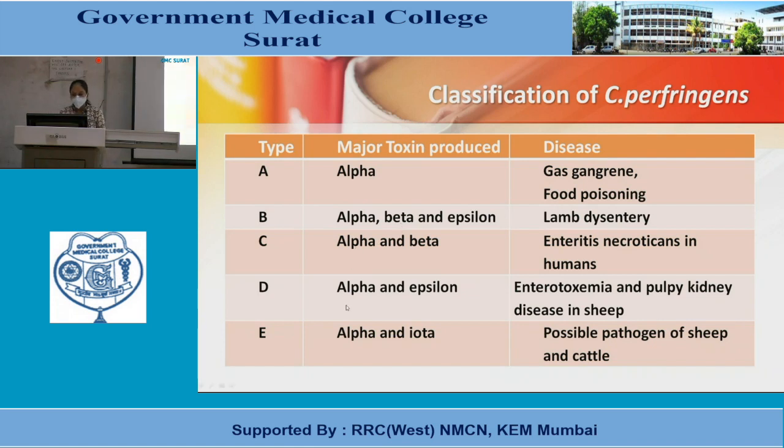Type D produces alpha and epsilon toxins, causing enterotoxemia and pulpy kidney disease in sheep. Type E produces alpha and iota toxins, and is possibly a pathogen of sheep and cattle.